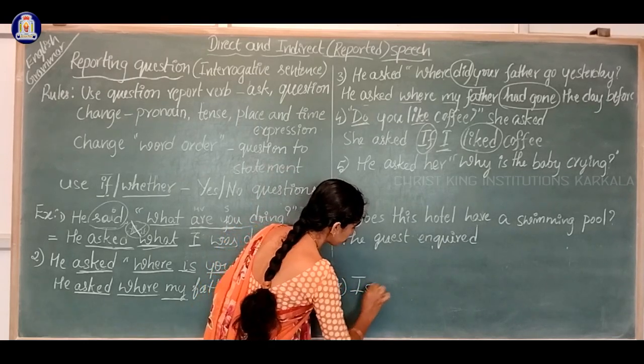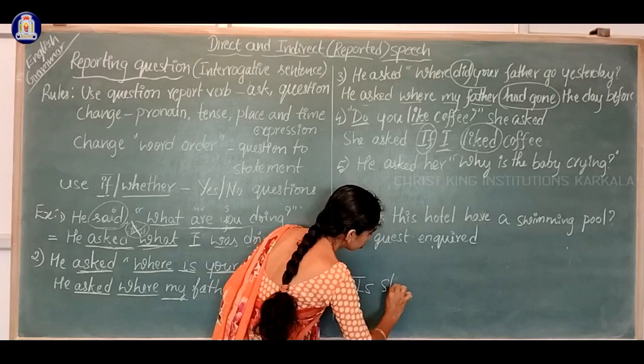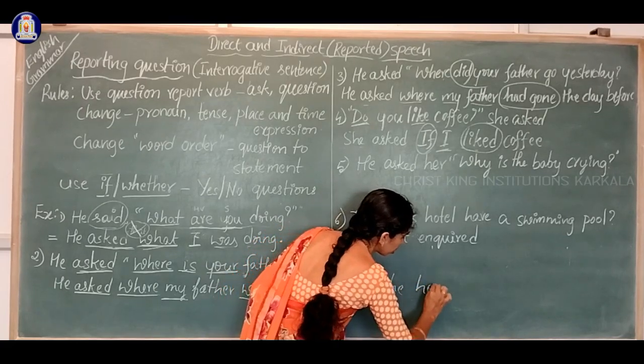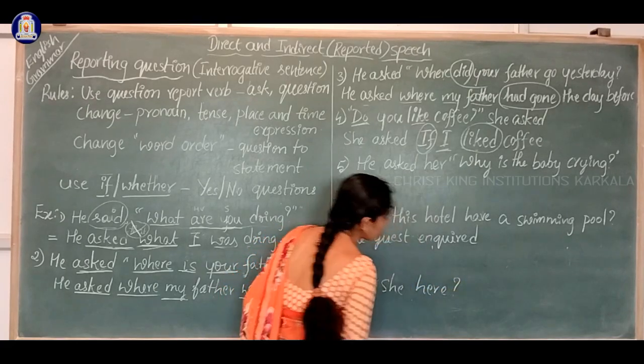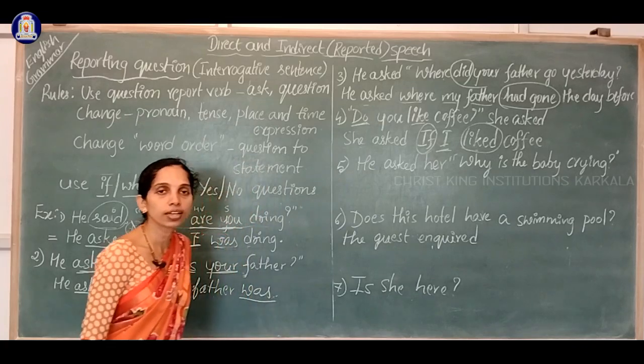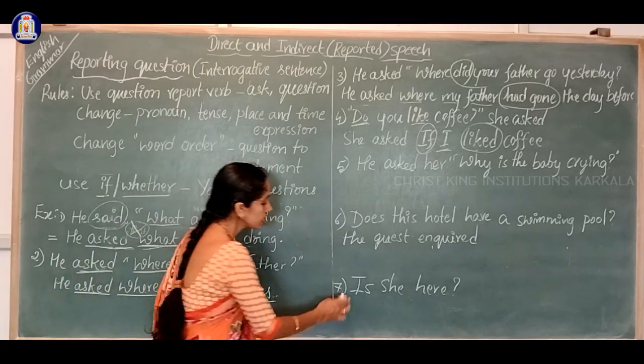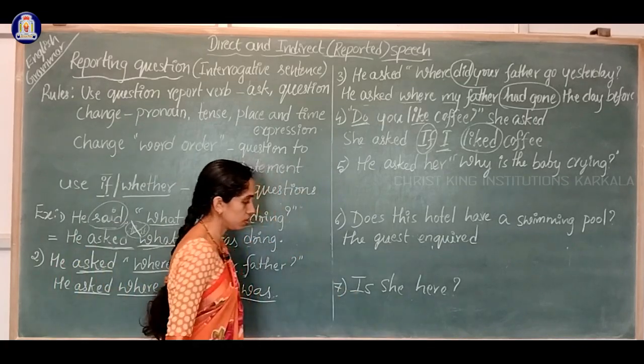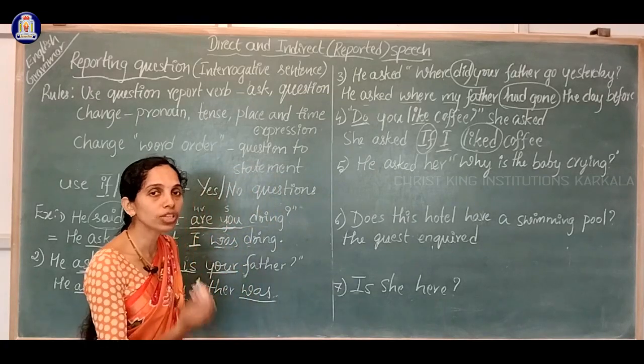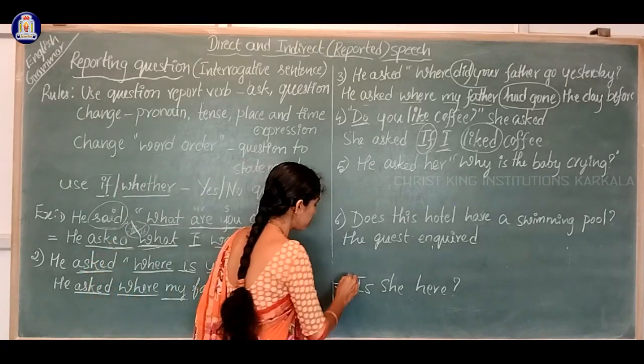One more example if I give for yes or no question. For example, is she here? This is also a yes or no question. How to write it in reported speech?